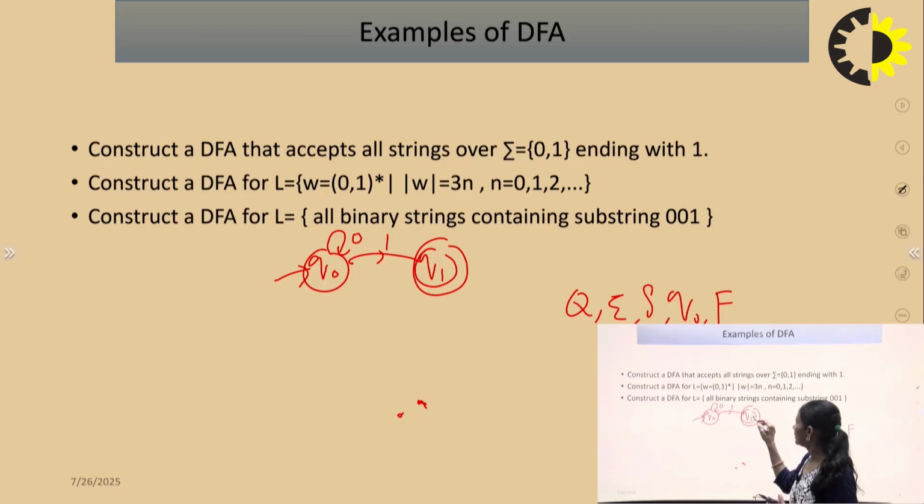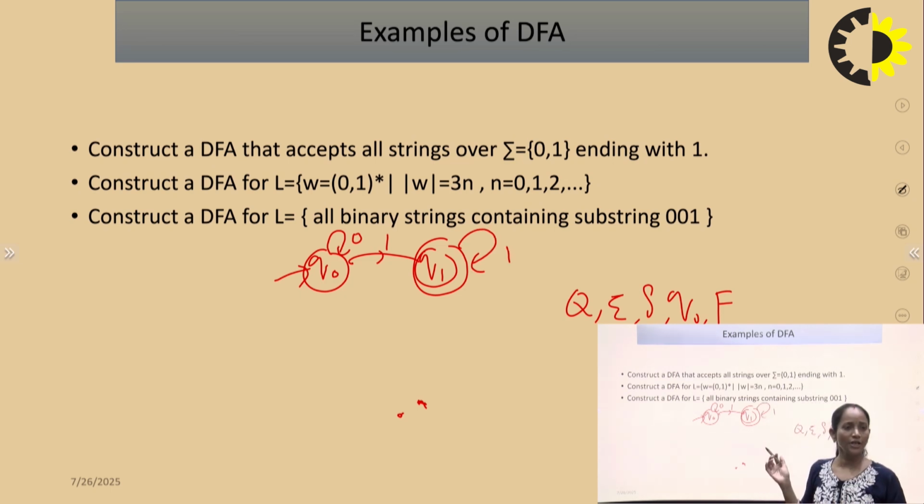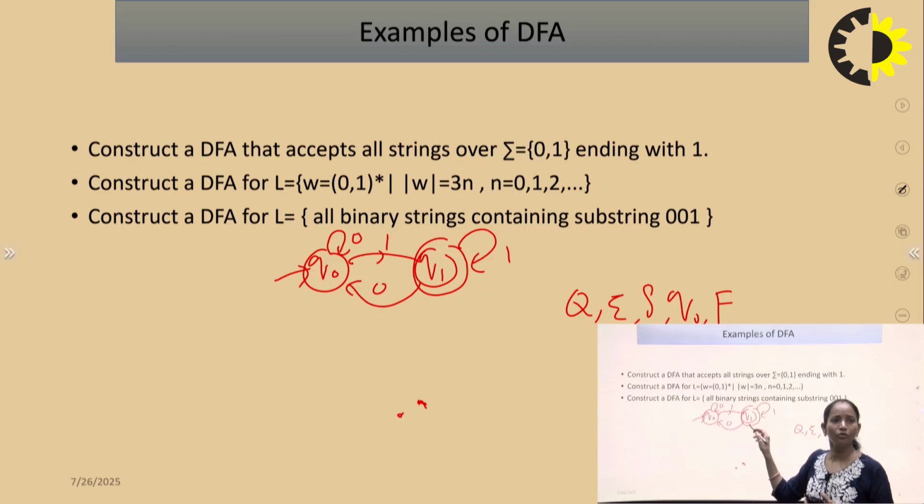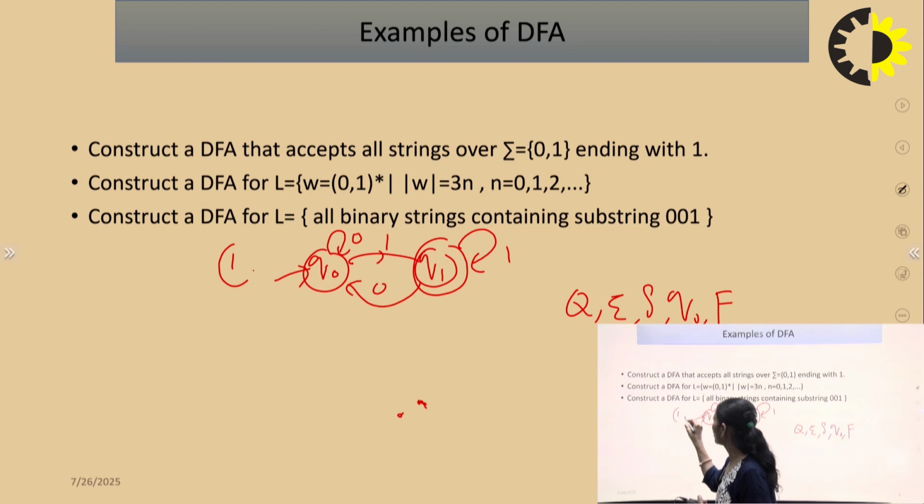So for Q1, can we make the self loop? Because the question is ending with 1, we can make the self loop for Q1. What about the transition of Q1 to 0? Can we make the self loop? No, because the question is ending with 1 only. If we say Q1 to 0 is a self loop, then it will be wrong. So for 0, the transition of Q1 to 0 is Q naught. This is the design for the first one.